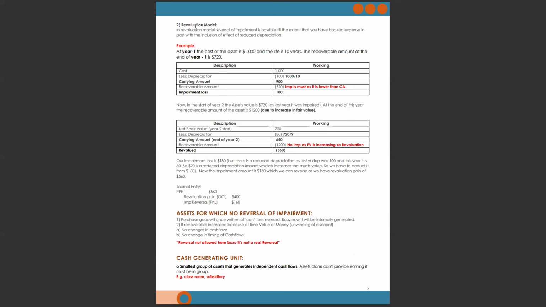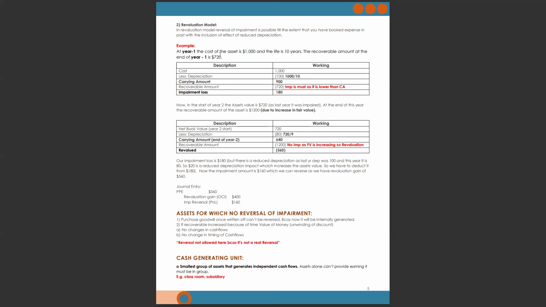Now we have the revaluation model. In the revaluation model, reversal of impairment is possible till the extent that you have booked expense in the past, with the inclusion of the effect of reduced depreciation. This is a very important and interesting topic. Okay, let's learn from an example.